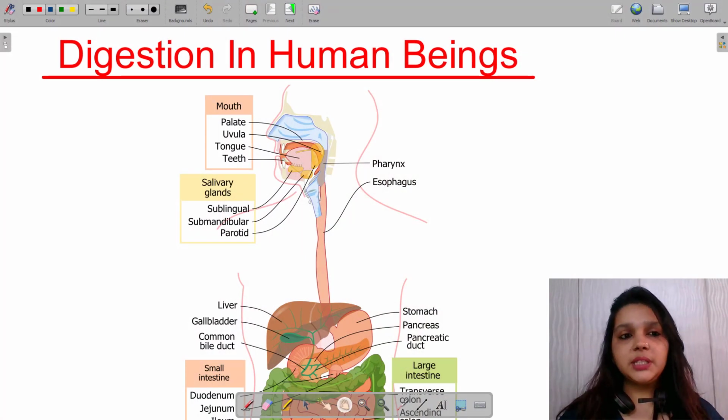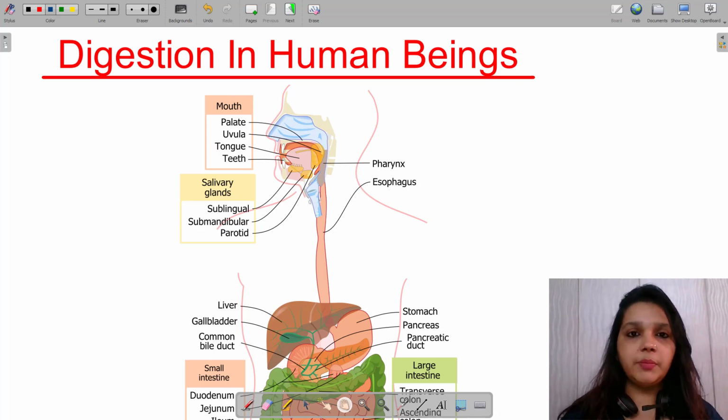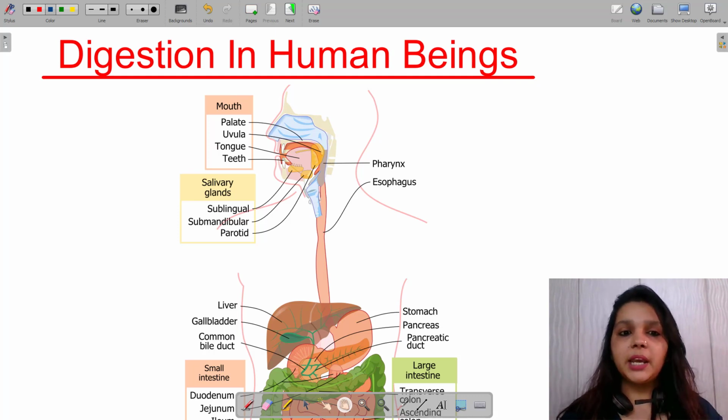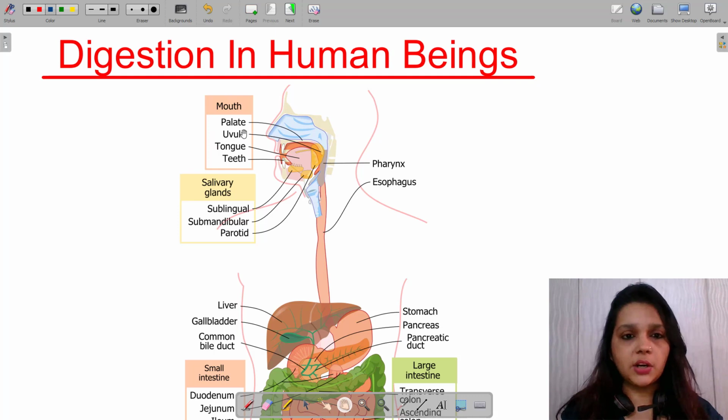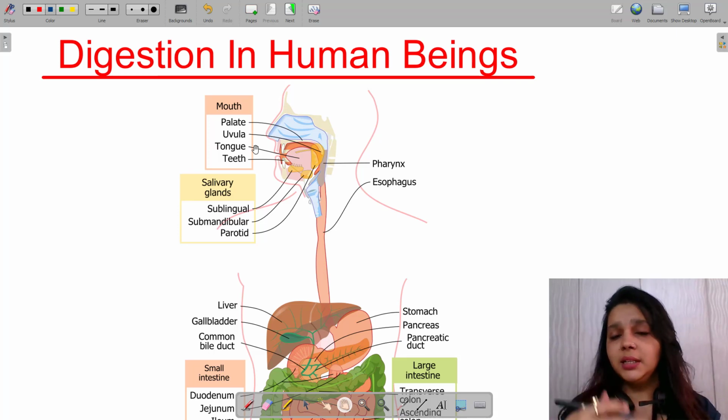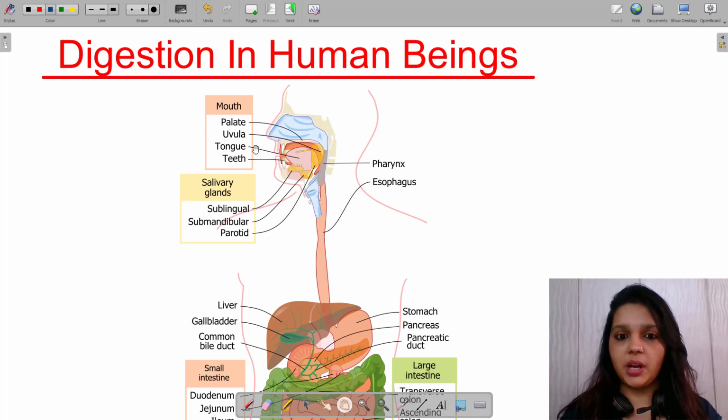On the screen you are able to see the diagram of a human being with different parts labeled for digestion, right? So this is just an overview. We are going to deep dive in a little while. So the first portion that we see here is the mouth, right? Now the mouth itself has a lot of parts. It has a palate, a uvula, a tongue and teeth. Tongue is basically forming the basis of our mouth and also is giving digestion a little hand in mixing the food with saliva so that the first step of digestion can happen in our mouth, right?